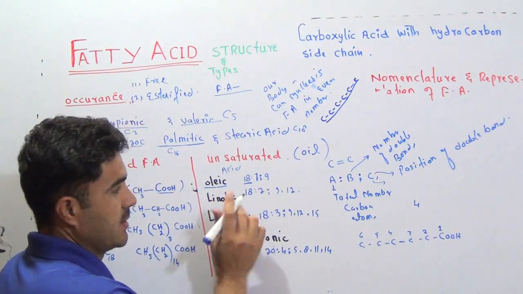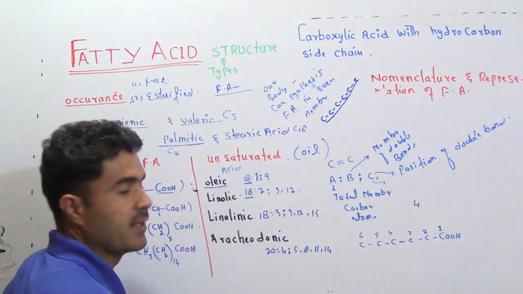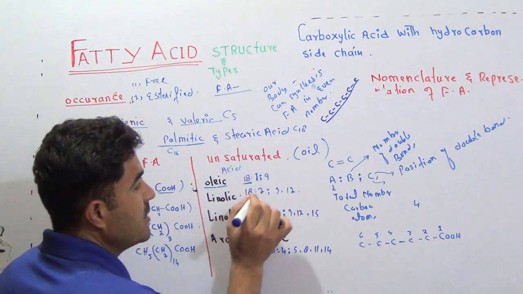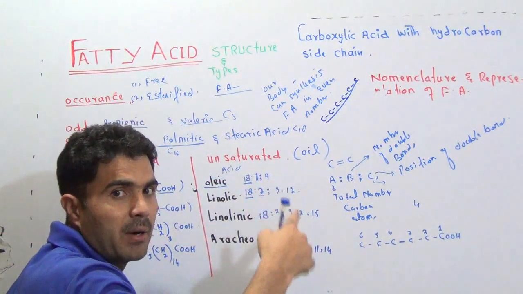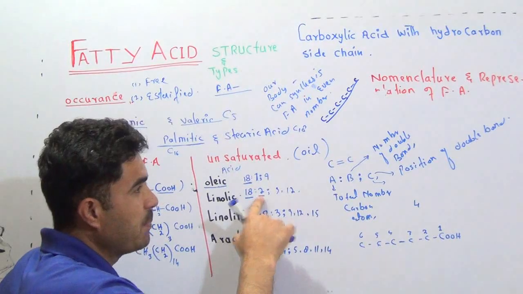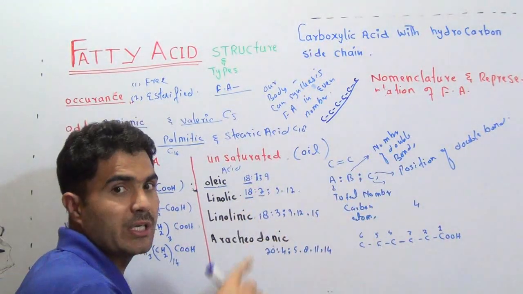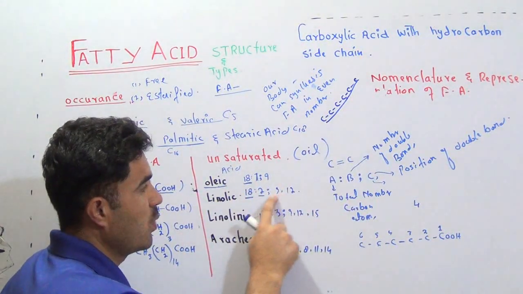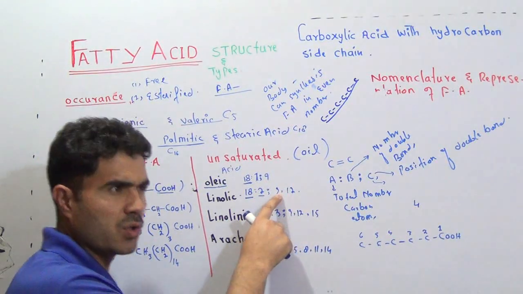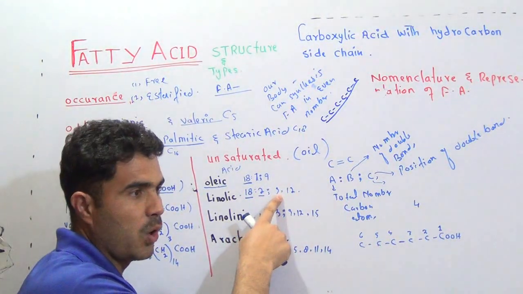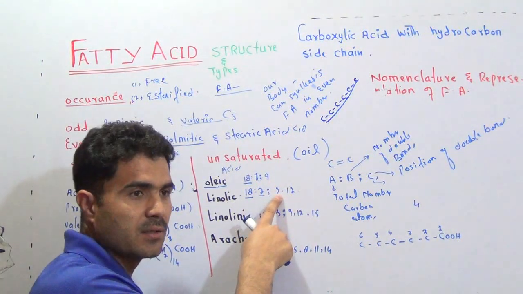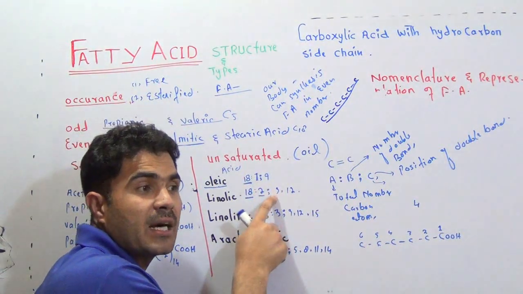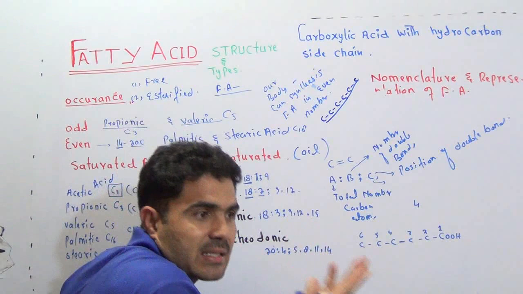Then linoleic acid. The first number always contains the total number of carbons. Linoleic acid contains 18 carbon atoms, and look, this is the next number that we represent with B. B tells us the number of double bonds. So here it is 2, which means there are 2 double bonds. And if there are 2 double bonds, there must be 2 positions. So one double bond is at carbon number 9. This means the first double bond is between carbon number 9 and, as you tell me, 10.